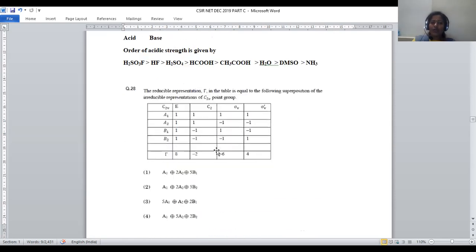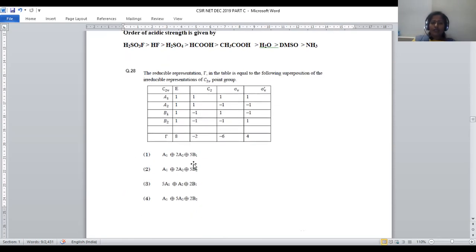Let us move on to 28, where irreducible representations are provided for the C2V symmetry point group. It is part of group theory. The reducible representation gamma is equal to a following superposition of the irreducible representations of the C2V point group.